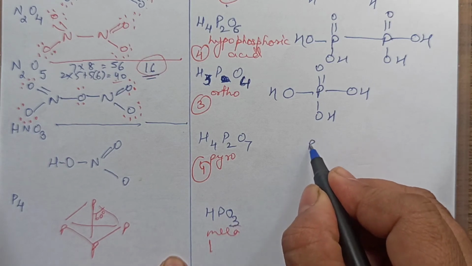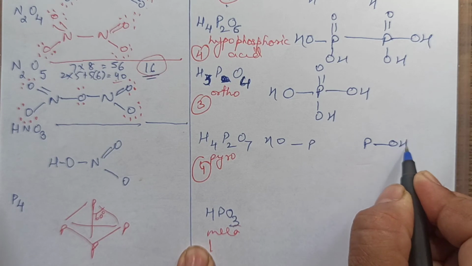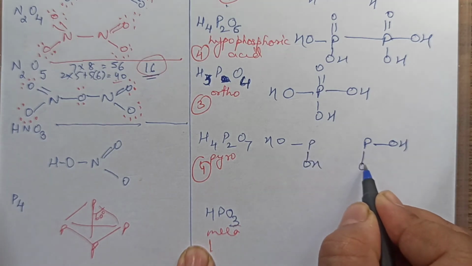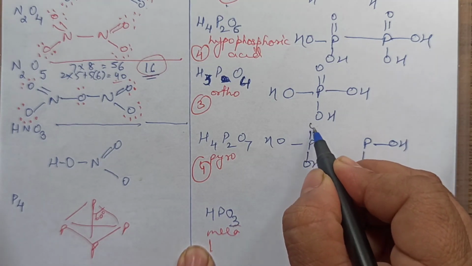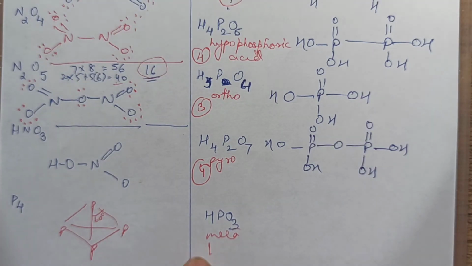Next, 2 phosphorus you make first. 4 basicity means 4 OH, 2 here and 2 here, and double bond O here, double bond O here, 1 more oxygen left over, put it here.